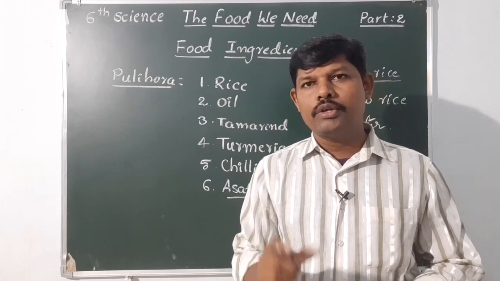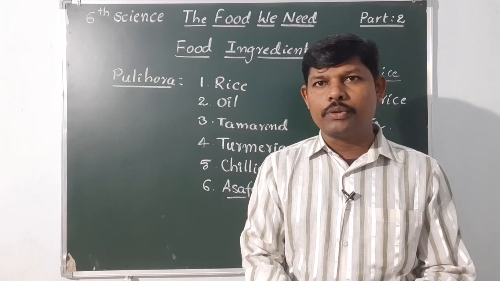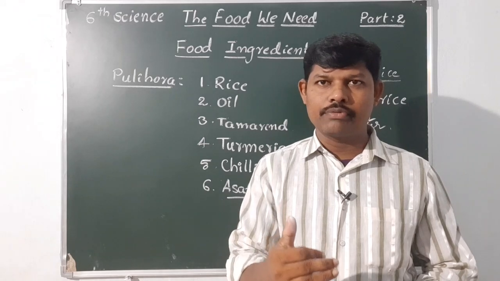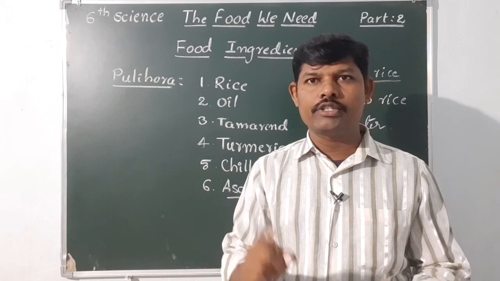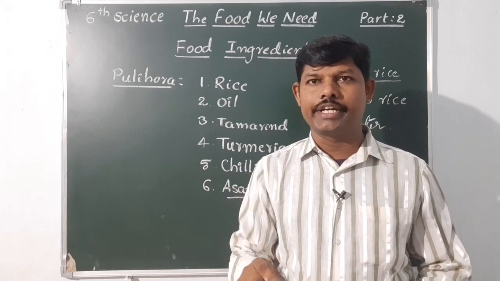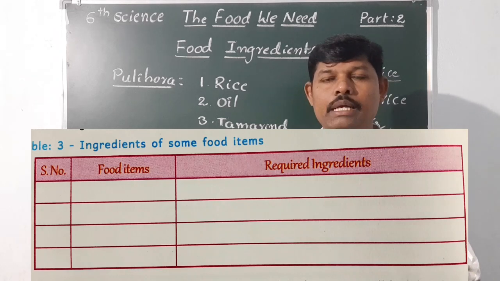So now you have a small task. Down there is a table. You have to fill that table with some food items. You select some food items and write the required materials. The table is shown on the screen. You can see that table and write the food items. I will give you some food items, for example, pachi pulusu.